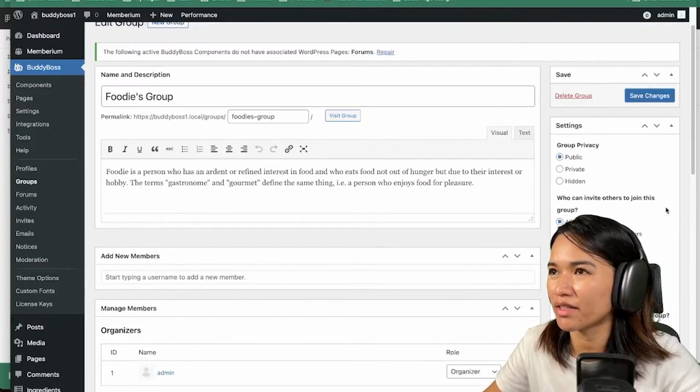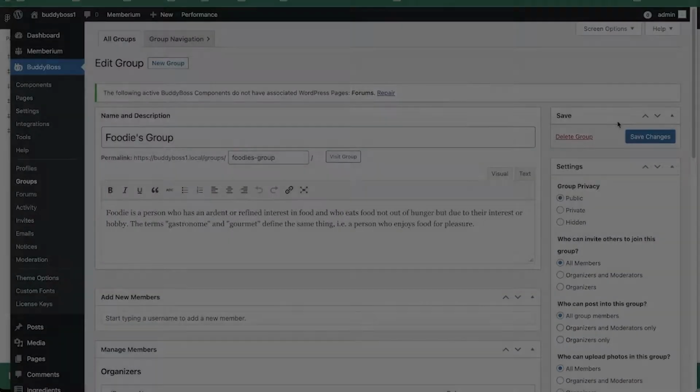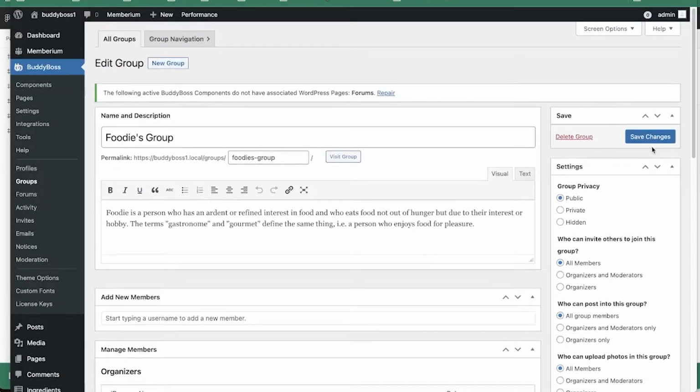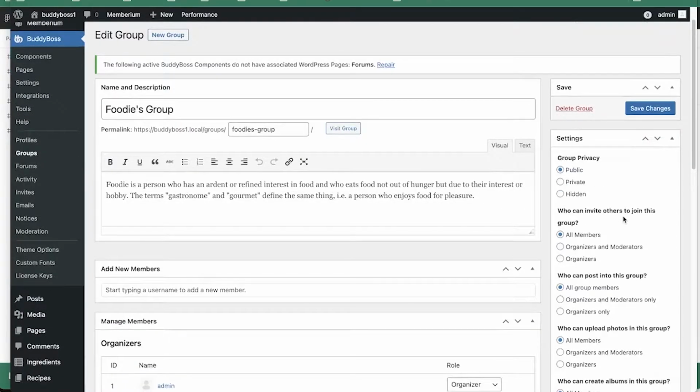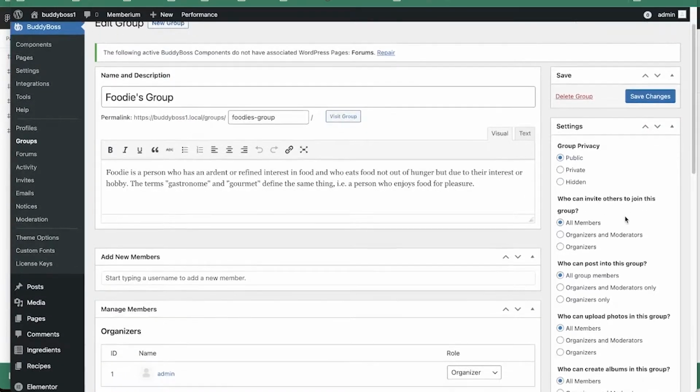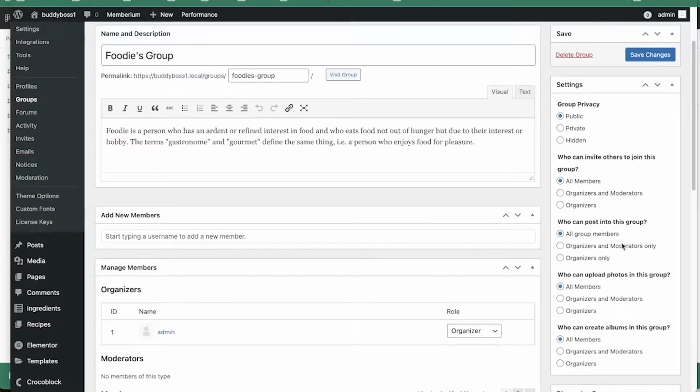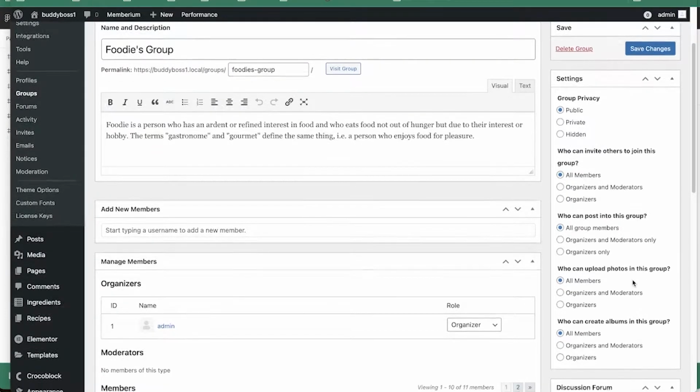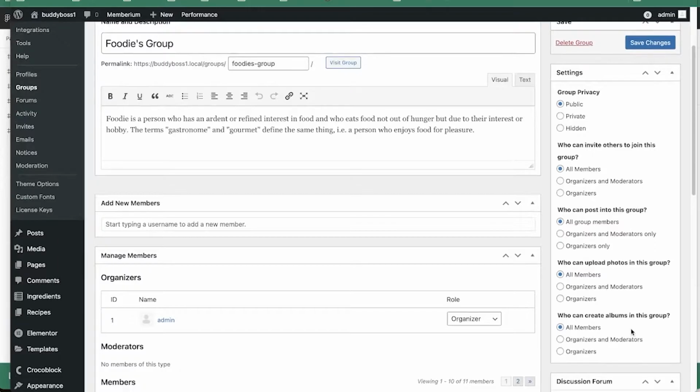Now on the right side we have, of course, the saving for the changes. In the settings we have the privacy: public, private, or hidden, and then who can invite others to join. You could set it so all members can invite others to join this group, or organizers and moderators only, or just keep it for the organizers. Who can post in this group, who can upload photos in this group, and who can create albums in this group.